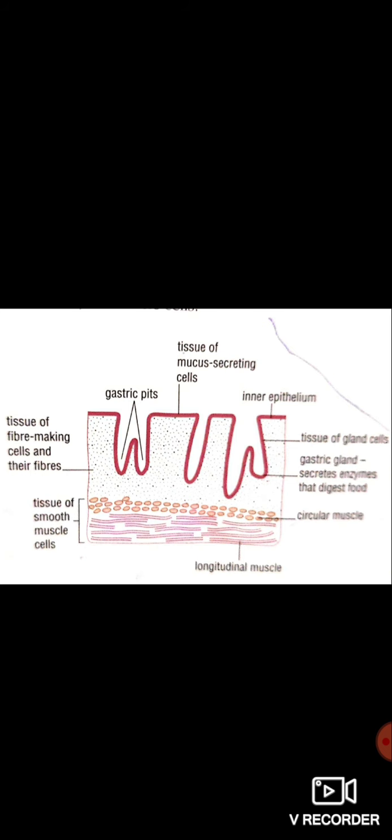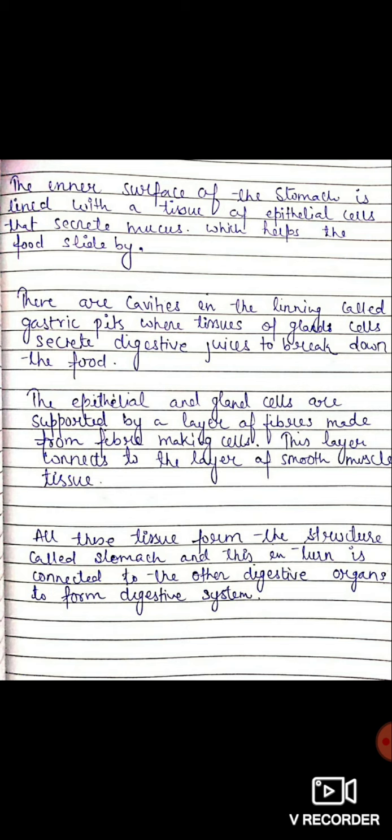So let's discuss. As we know, the inner surface of the stomach is lined with a tissue of epithelial cells. And we already discussed the function of epithelial cells. Epithelial cells secrete mucus which helps the food slide by. If there is no mucus present on the inner surface of the stomach, then the food cannot slide in the stomach. So this function is done by epithelial cells.